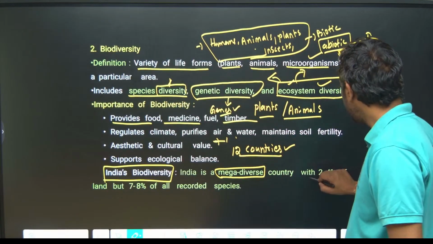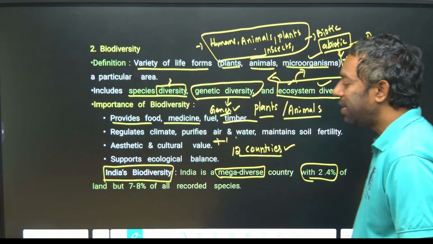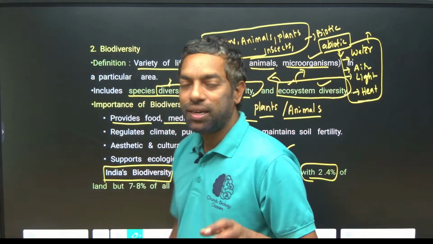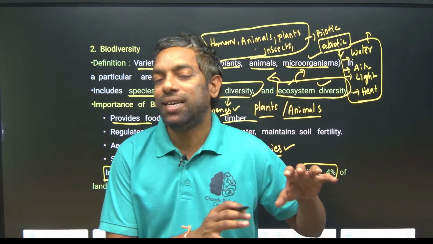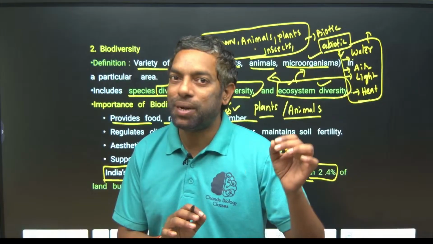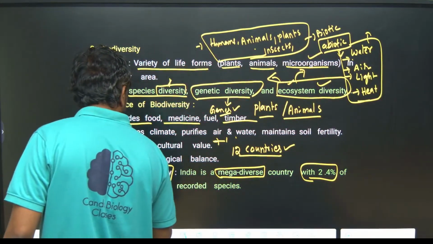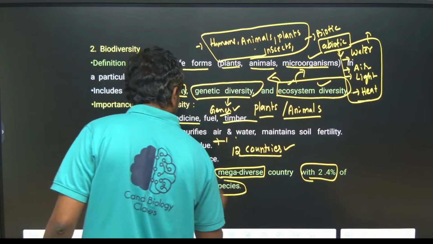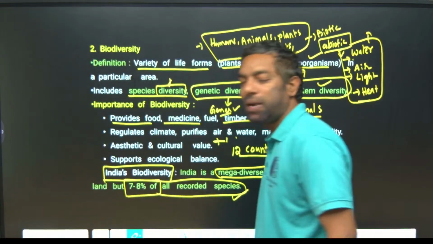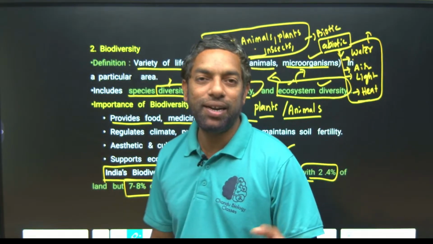It contributes with 2.4% of land, okay. It is about mega diversity countries. India has only 2.4% of land, but it contributes 7 to 8% of diversity of species. All records say 7 to 8% of biodiversity is there in India.